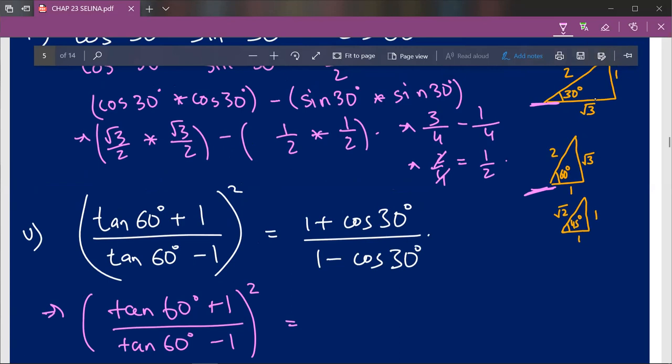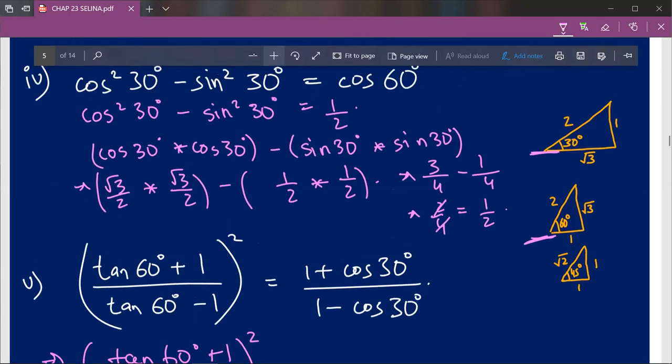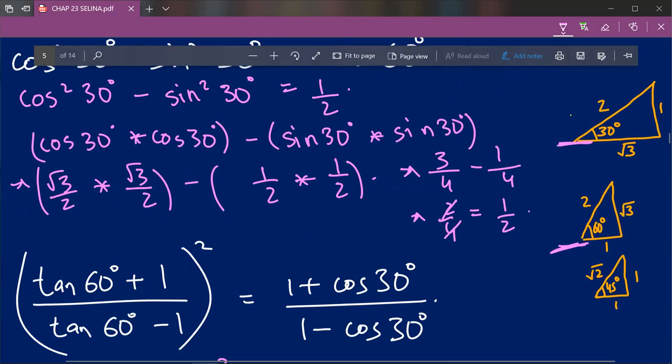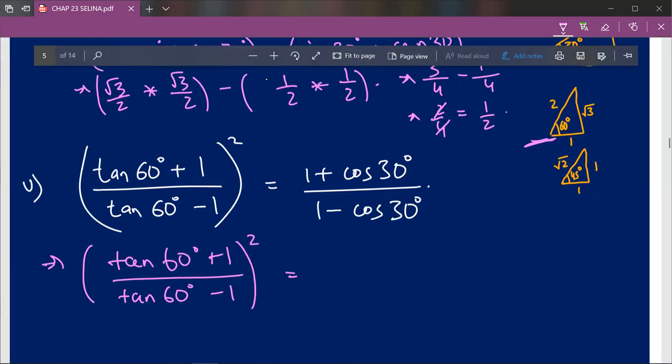This is the magic triangle. I'll just zoom in. So over here, with respect to this angle 30 degree, which should be towards the ground, cos 30 degree is base upon hypotenuse, which is root 3 upon 2. So therefore 1 plus root 3 upon 2 upon 1 minus cos 30 degree, that will be root 3 upon 2.